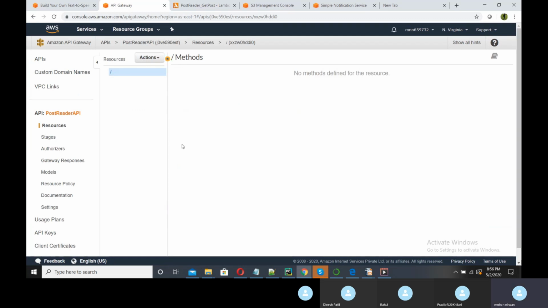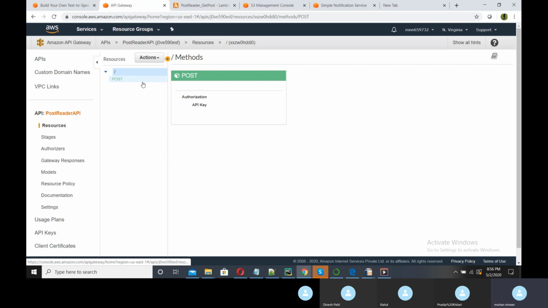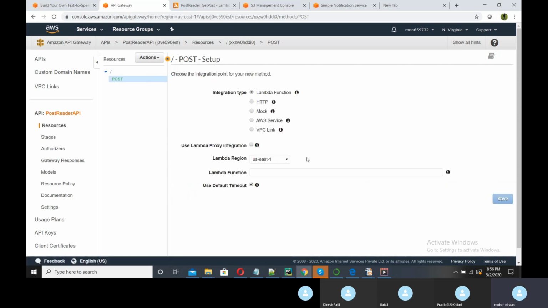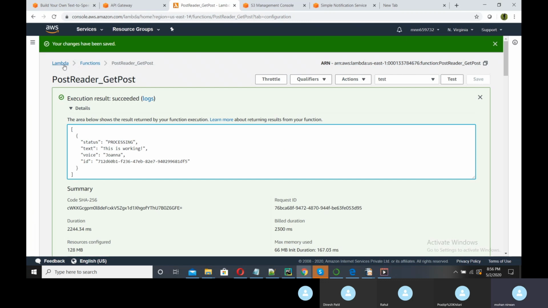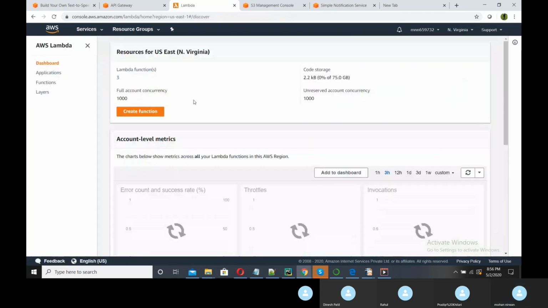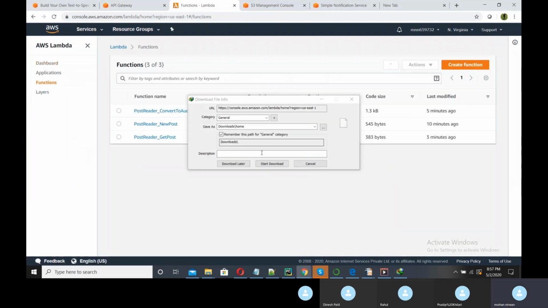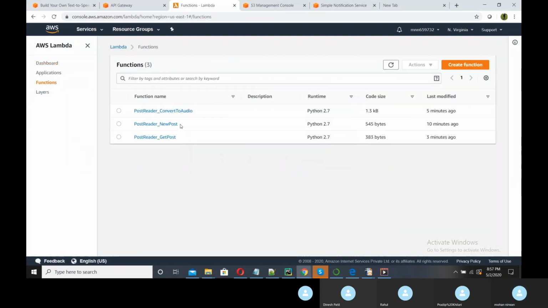Now we need to create two methods here. That is create method. First is our post method, and here we need to give our lambda function. My first lambda function is post reader new post.